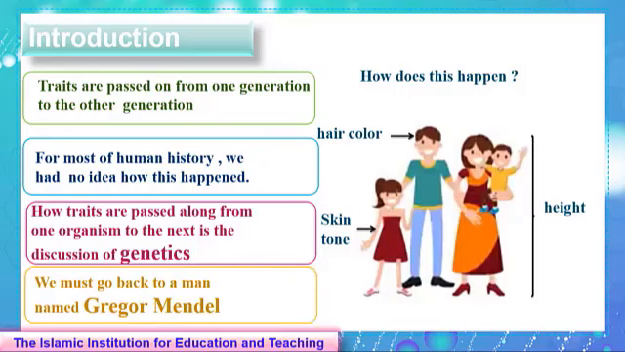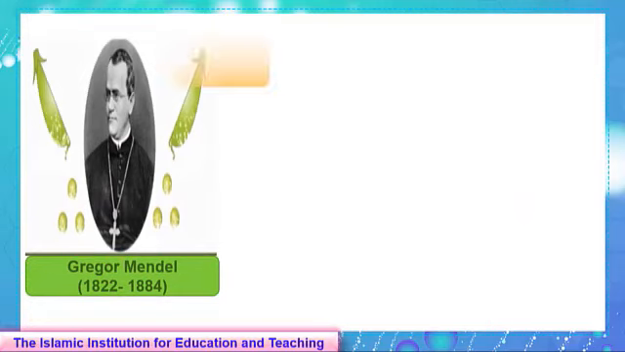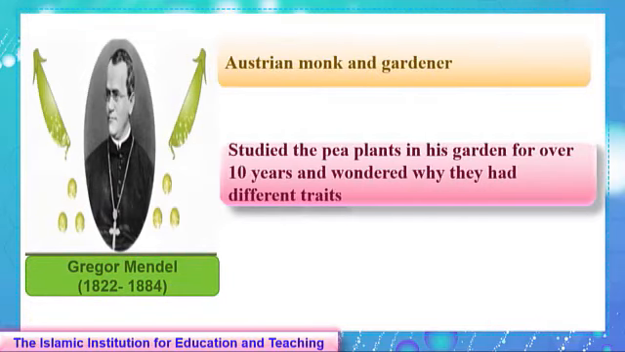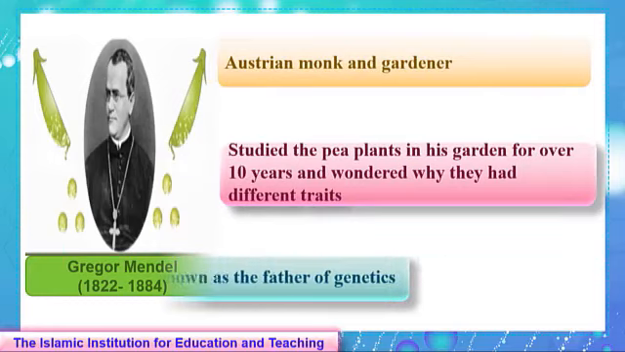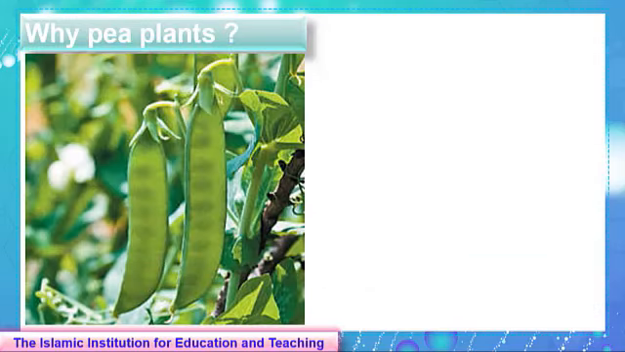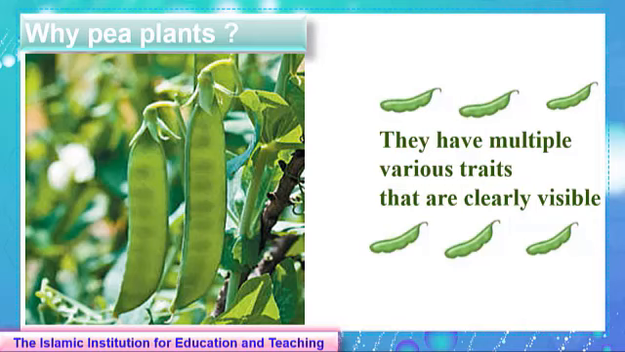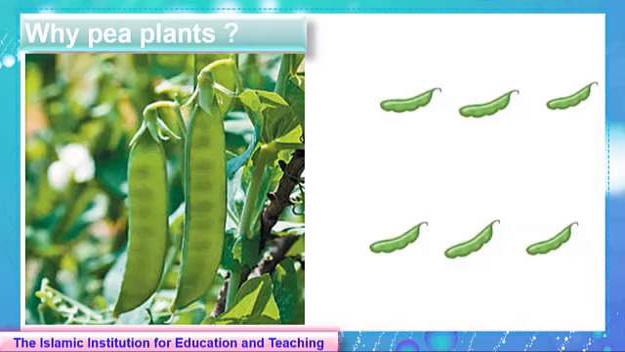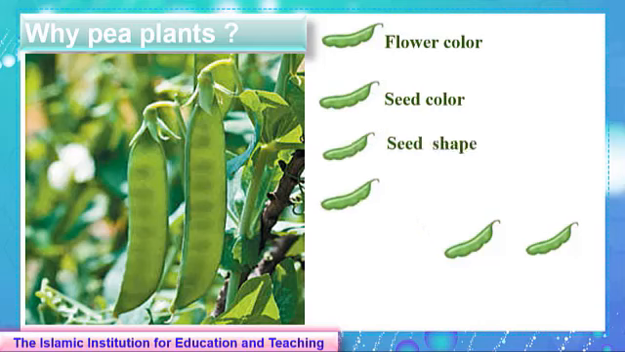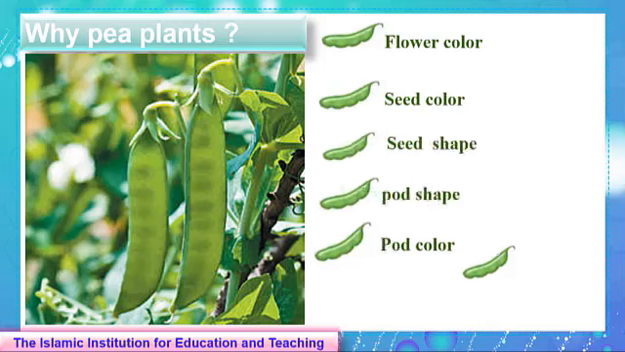We must go back to a man named Gregor Mendel. But who's Gregor Mendel? He's an Austrian monk and a gardener. He studied the pea plants in his garden for over 10 years and wondered why they had different traits. Later, he became known as the father of genetics. Why pea plants? Because they have various multiple traits that are clearly visible, such as flower color, seed color, seed shape, pod color, and stem length.